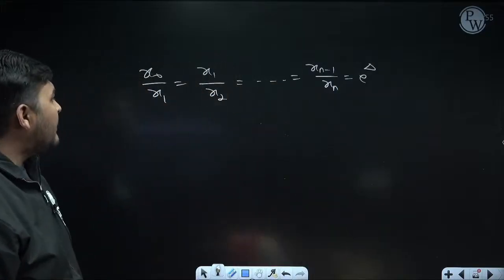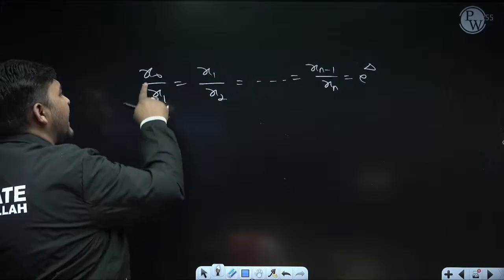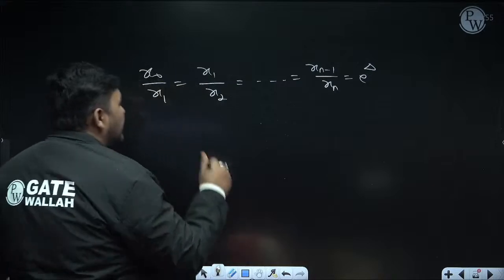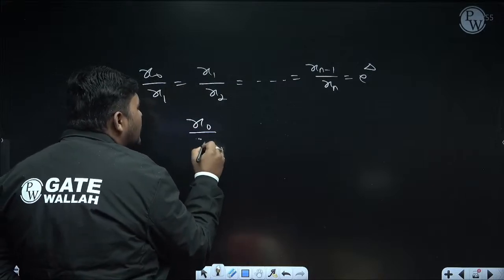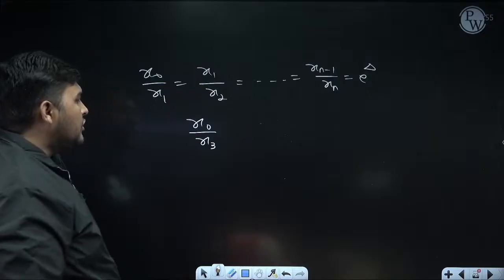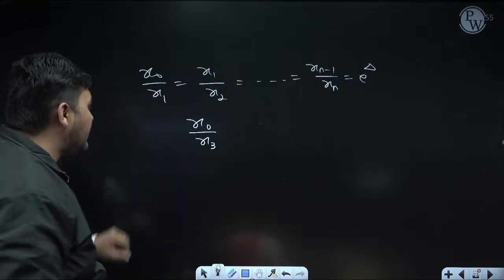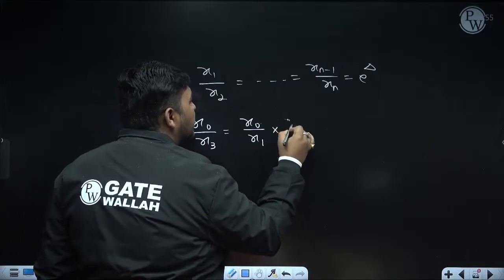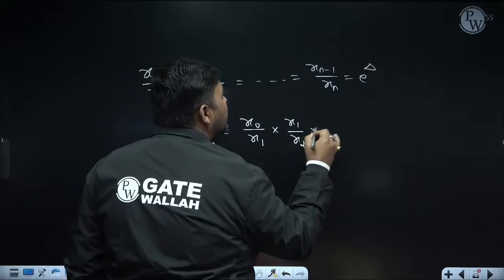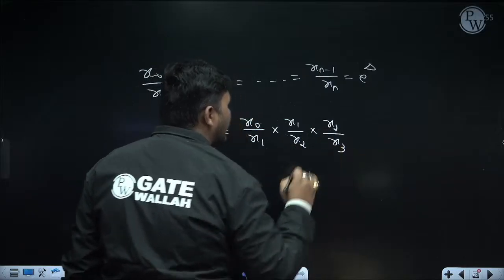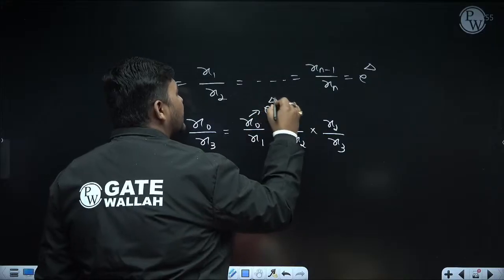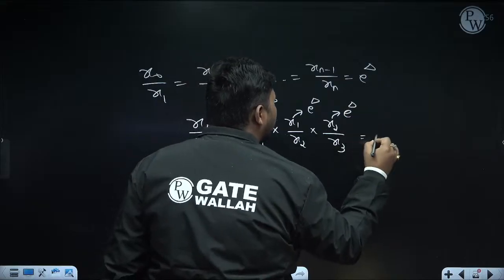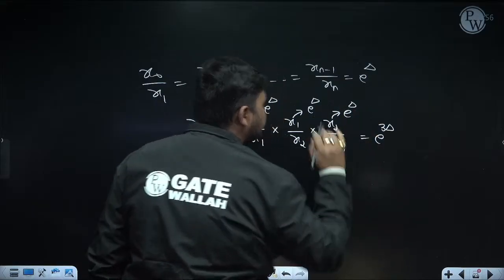Now here I am discussing one more interesting result. If you are calculating x0 by x1, meaning the time gap between them is 1 time period, it is e to the power delta. Similarly, sometimes the examiner can ask x0 by x3. The time gap between them is 3 time periods. Can I write it like this: x0 by x3 equals x0 by x1 into x1 by x2 into x2 by x3? Now we know x0 by x1 is e to the power delta, x1 by x2 is also e to the power delta, and x2 by x3 is also e to the power delta. So ultimately it will become e to the power 3 delta.